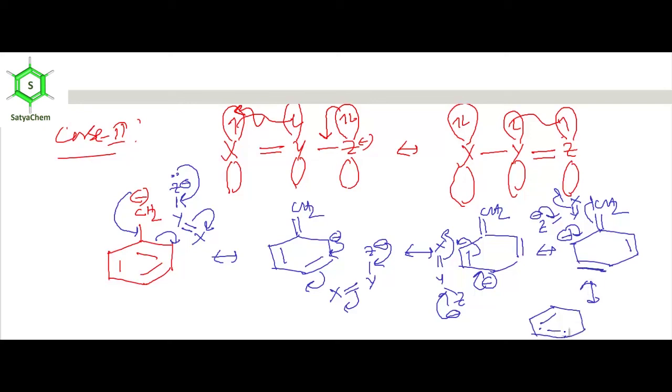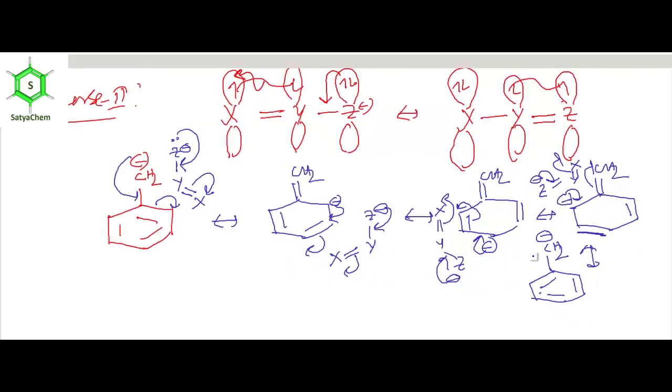Then the resultant structure is this one. That is how we can draw the canonical structure in a very simple way.